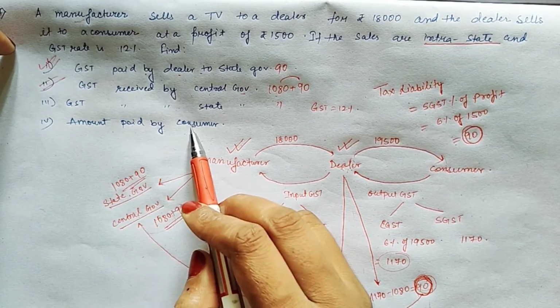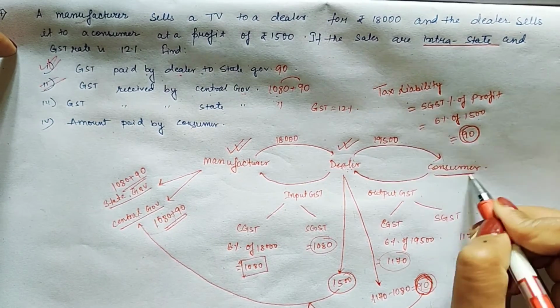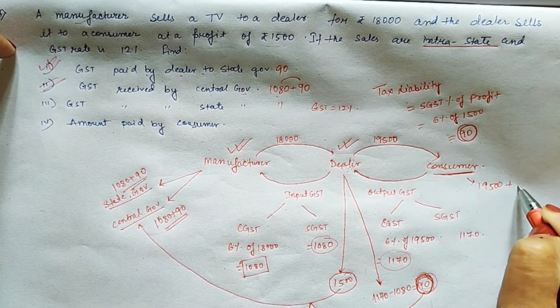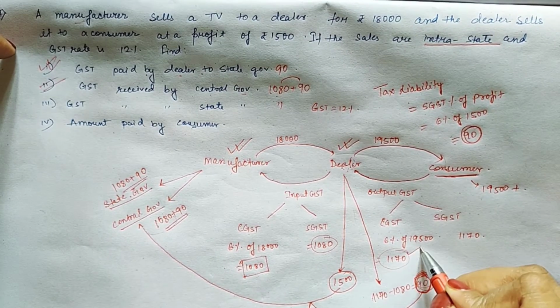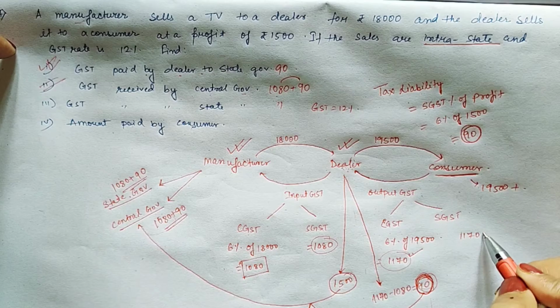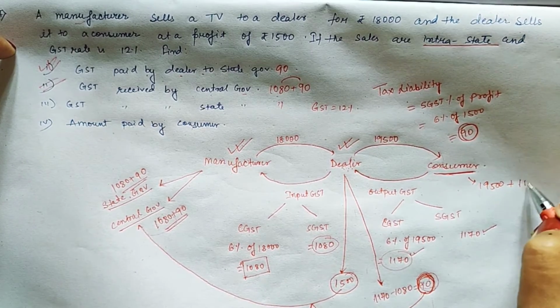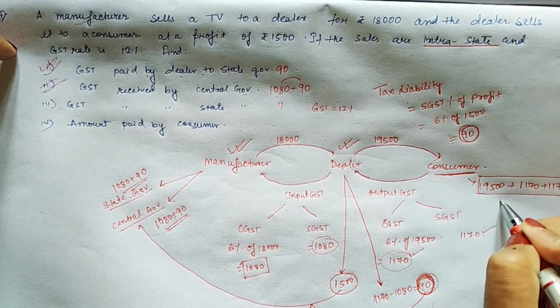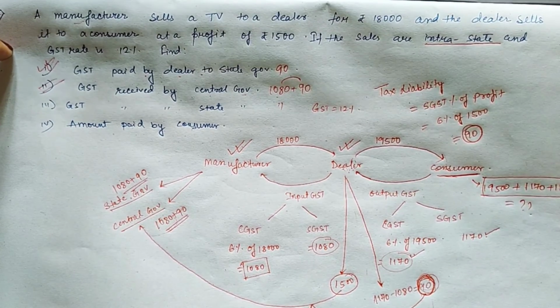Next is amount paid by consumer. Now the question arises, how much will the consumer pay? Consumer is paying 19500 plus he has to pay this output GST, output CGST and output SGST. So he will pay 1170 plus 1170 plus 19500 amount. Okay, I hope it is clear.